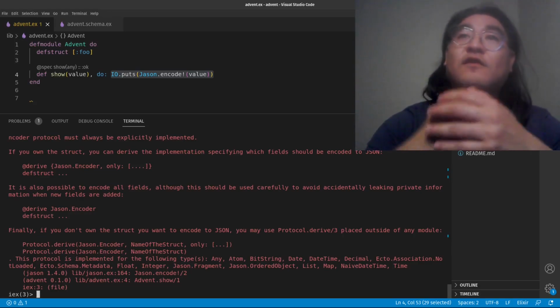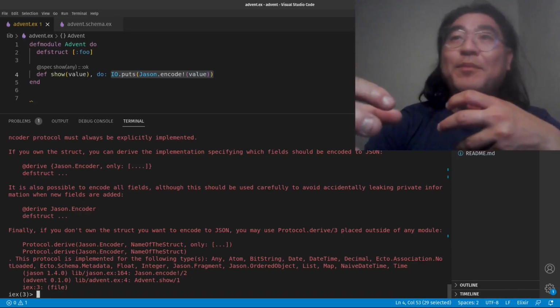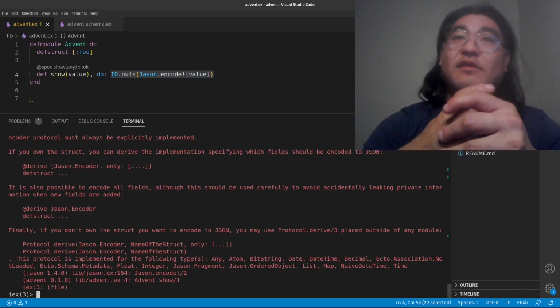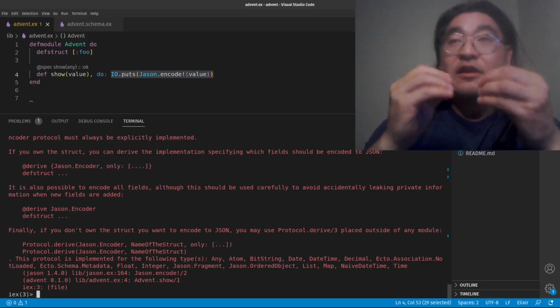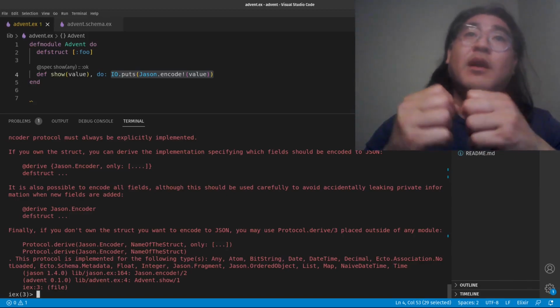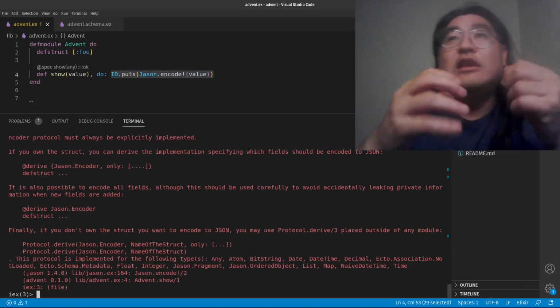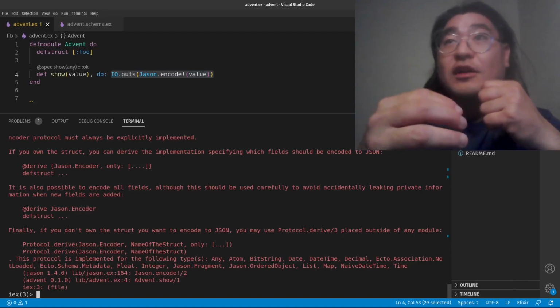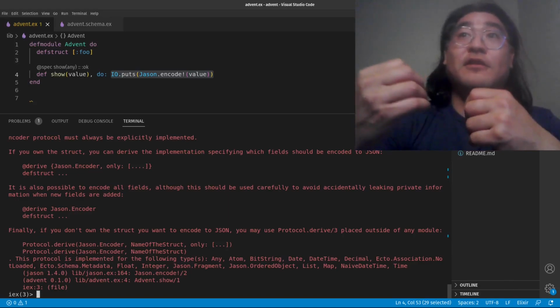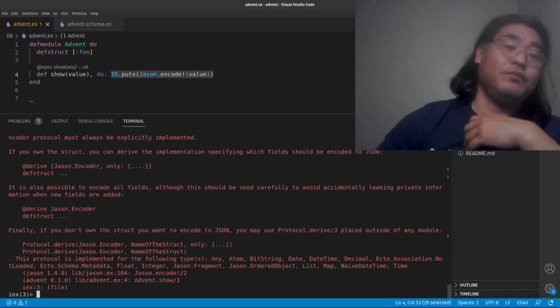And importantly, structs, even though they are maps in the strict sense, in the Elixir protocol system are treated as a different type than just map. And each different type of struct is treated as a different type as well.